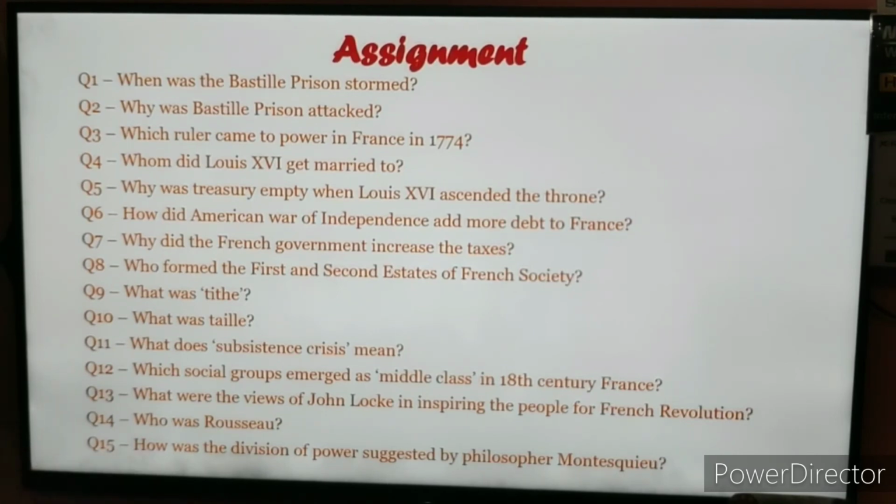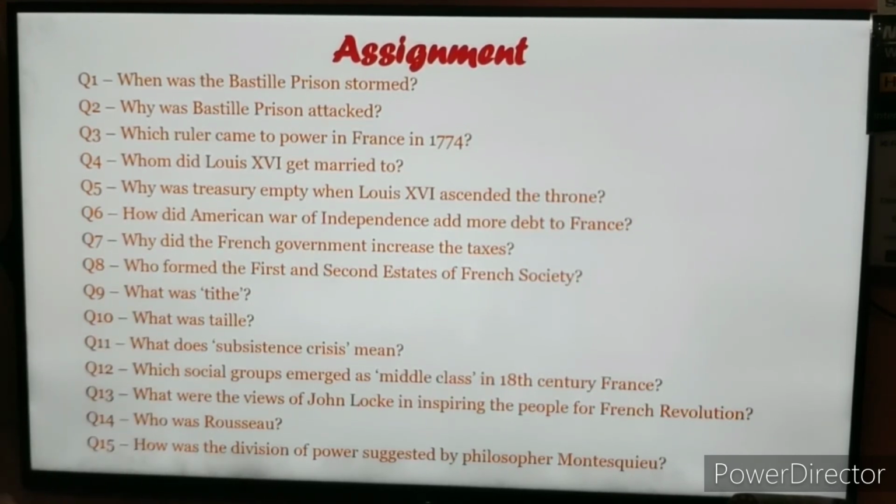Continue in the same eco notebook. Don't ask me again and again. There are a few students who are asking me, ma'am, do we need a separate notebook for eco and a separate one for history? No, you have to maintain the same notebook for eco and history. I am taking these two subjects, so it has to be done in the same register or notebook. The story of village Palampur you have done, so in the same notebook continue it, make the format, put the date, write down the question.